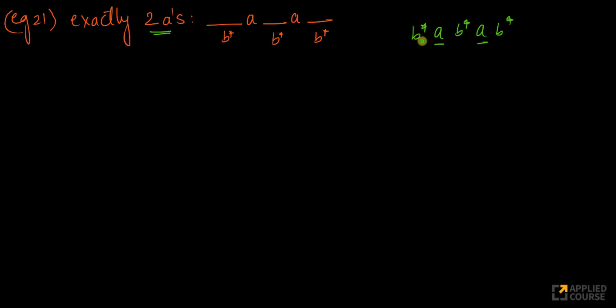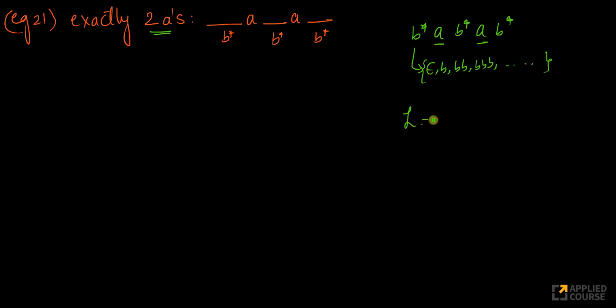Again, as we have seen, B star basically implies epsilon, B, BB, BBB, and so on and so forth. Any of this could be any element in this set. If you think of this as a set, any element in this set could be used instead of B star. Now let's start constructing it.